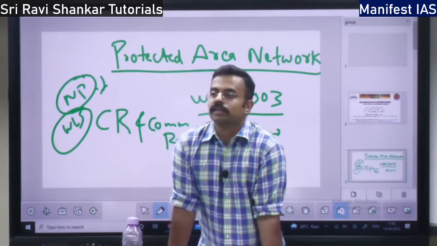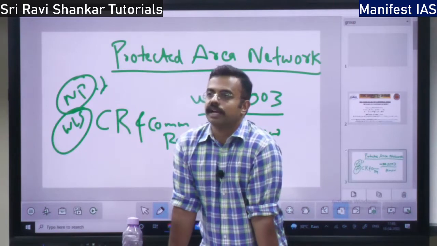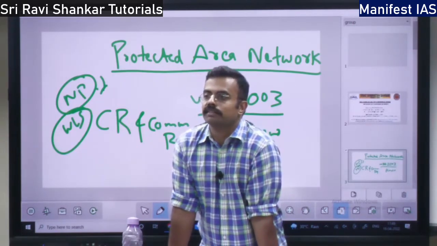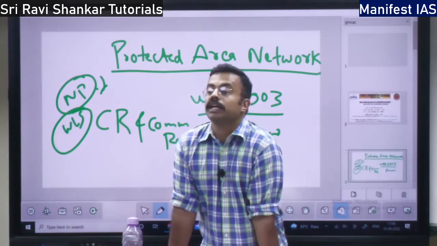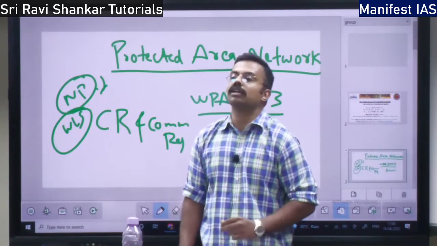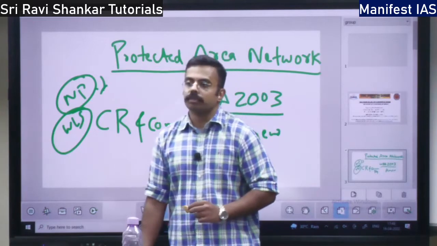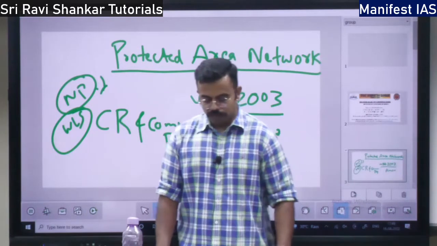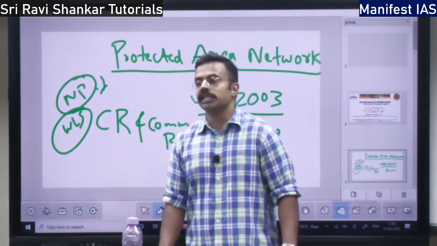So how is this conservation reserve declared? It is declared by the state government. The state government declares the conservation reserve, but it is going to consult the local committee. The local population is consulted, and only then they are going to declare the conservation reserve.